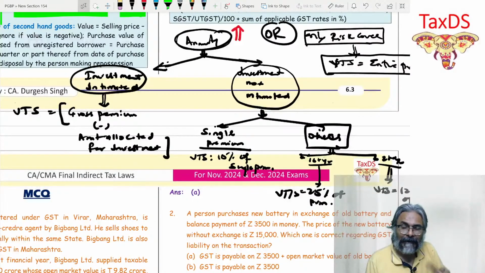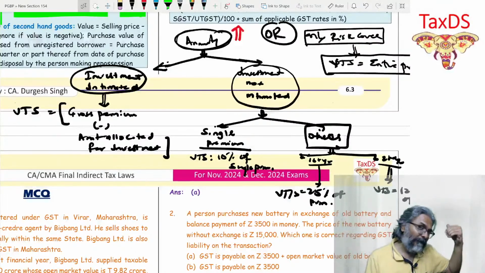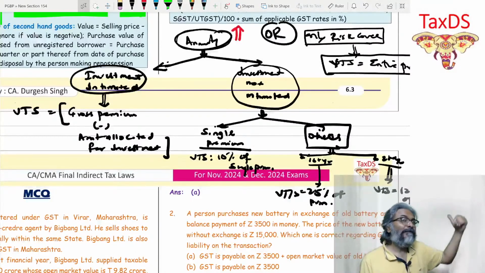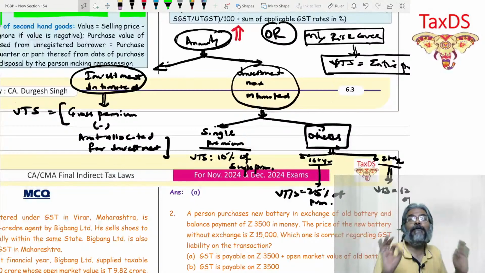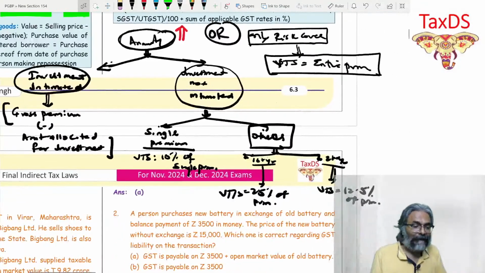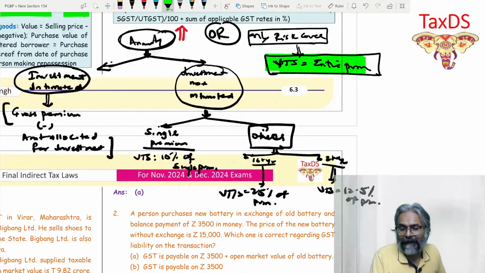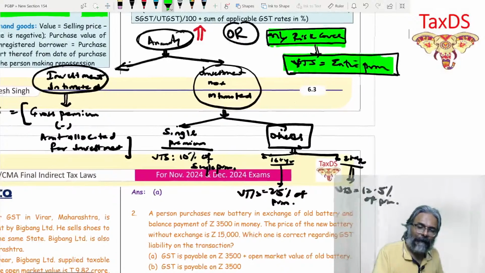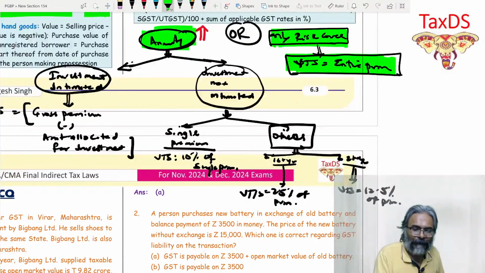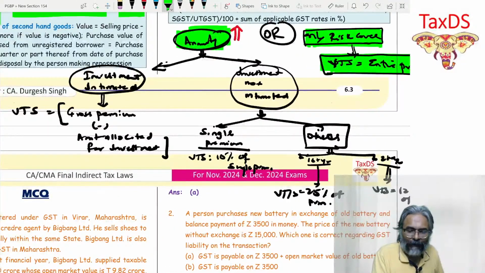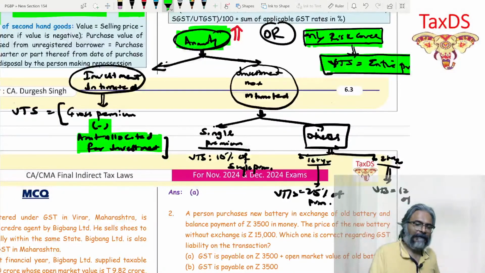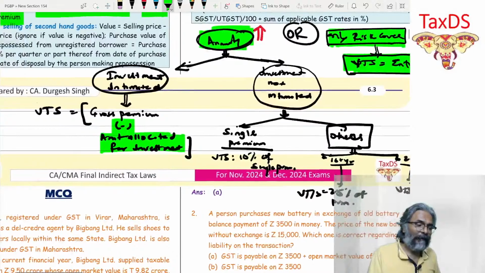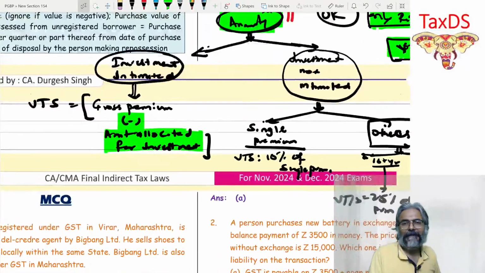That is the reason why whatever portion of the premium is used to invest in securities will be excluded. Unlike in the case of risk cover, where the entire premium is considered as the value of taxable service, so far as annuity is concerned, you reduce the amount allocated for investment from the premium.